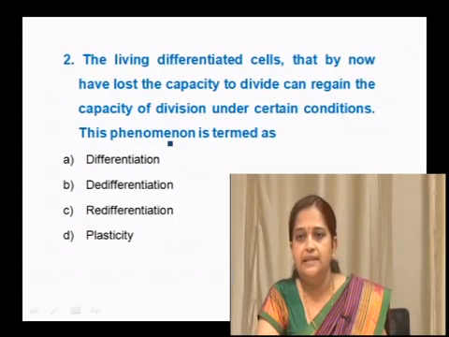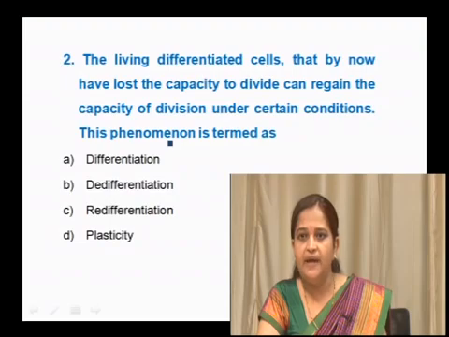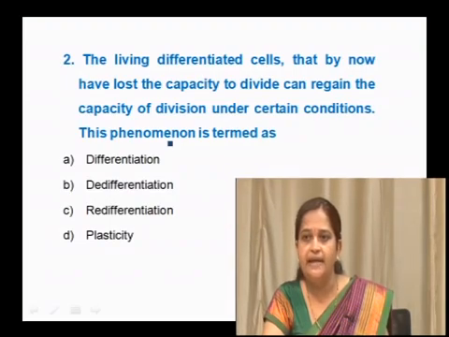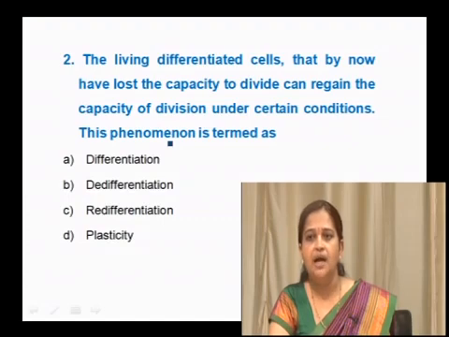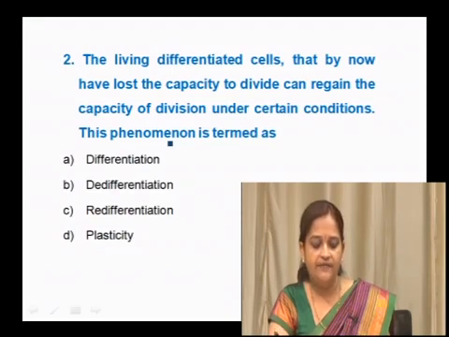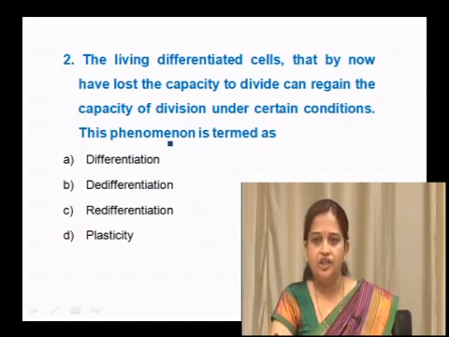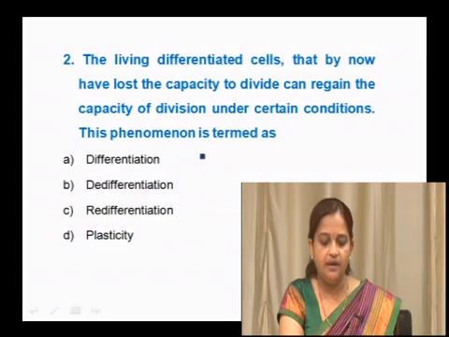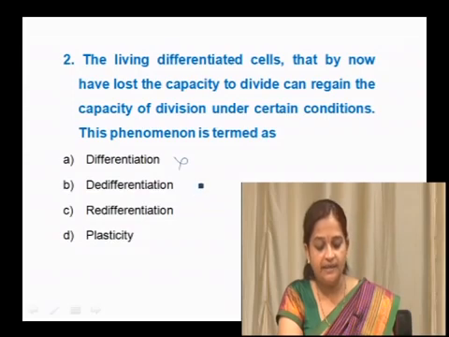The next question is: the living differentiated cells that by now have lost the capacity to divide can regain the capacity of division under certain conditions. This phenomenon is termed as differentiation, de-differentiation, redifferentiation or plasticity. Differentiation means matured cells, already differentiated, so that is not the answer here. Redifferentiation is not the answer, because it is when a de-differentiated cell again becomes mature to perform a particular function.